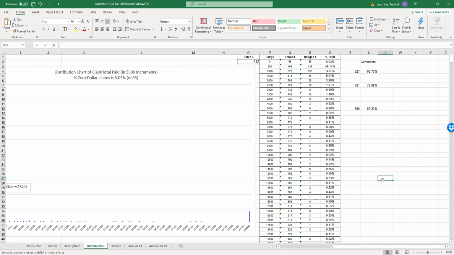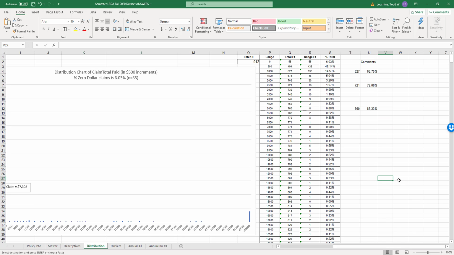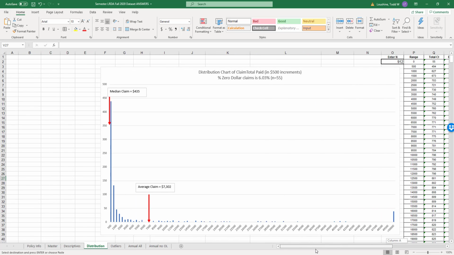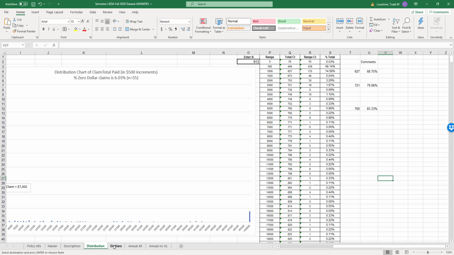For distribution, I'm not going to mess with this at all. I'm just going to leave this as is. This was purely based on the total paid. So there's really nothing I need to do here. Okay? And then the next step is going to be outliers.